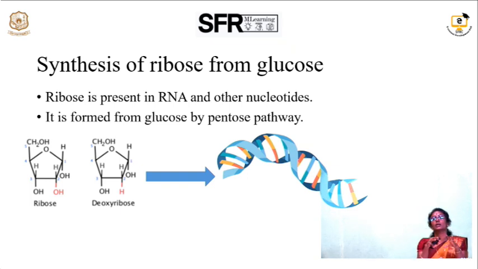Ribose is a major element present in RNA and DNA and other nucleotide substances, like ribose nucleic acid and deoxyribose nucleic acid. The human body synthesizes ribose from glucose through a specific metabolic pathway called the hexose monophosphate shunt or pentose pathway. Ribose is the carbohydrate present mainly in the DNA and RNA of the human cell.